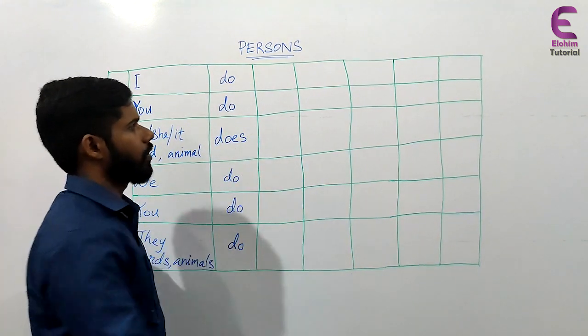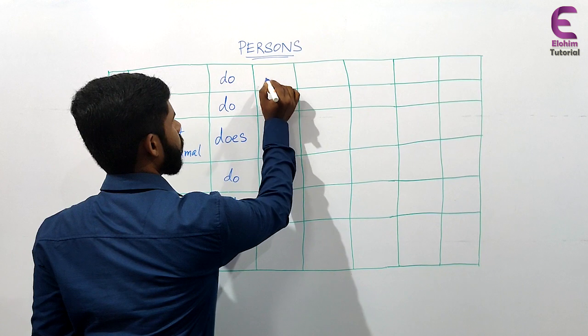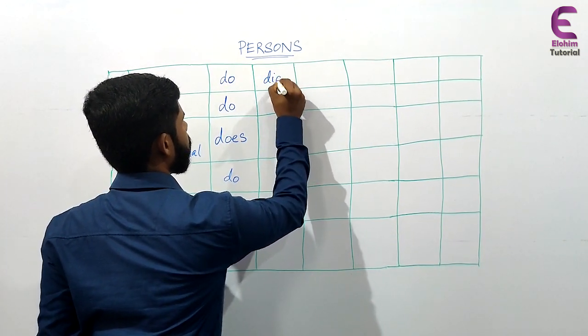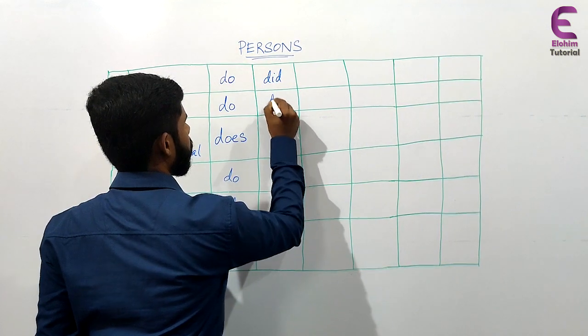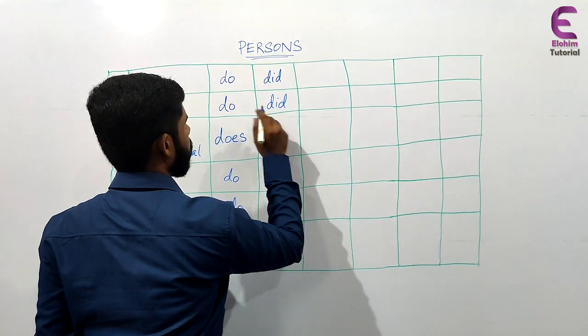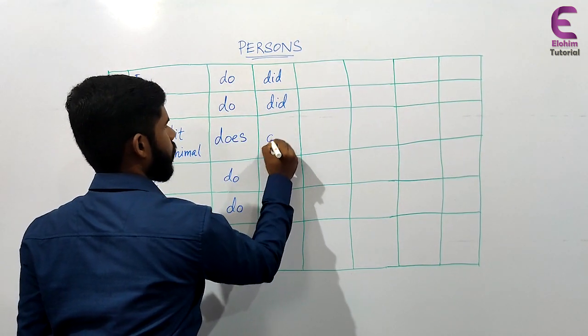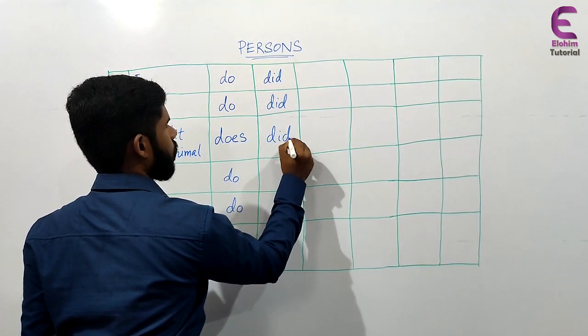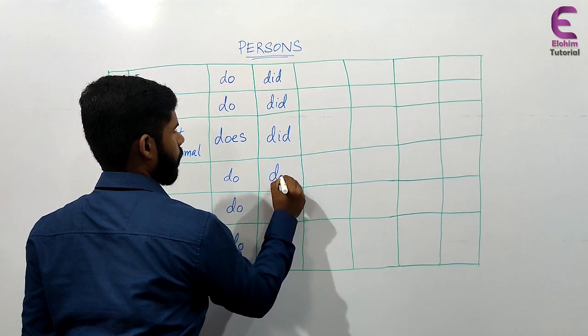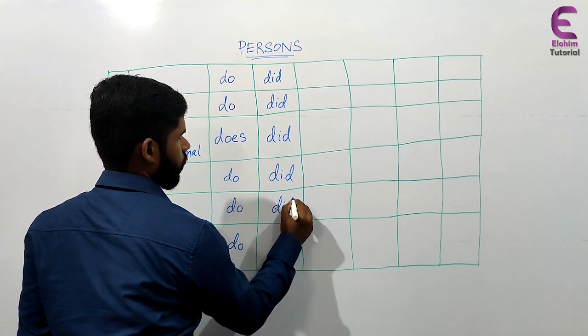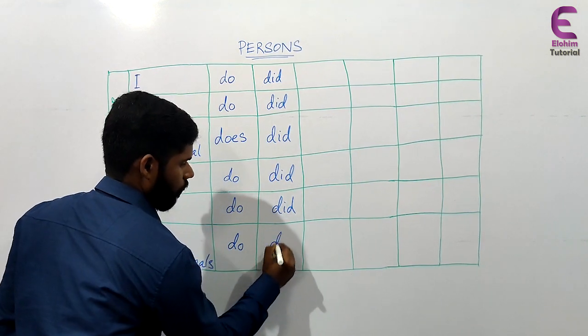Then coming to the past form, it will be did. Always the same. Did. Just like I did, you did, he did. Always will be the same. Did with all three persons, both in singular and plural forms.